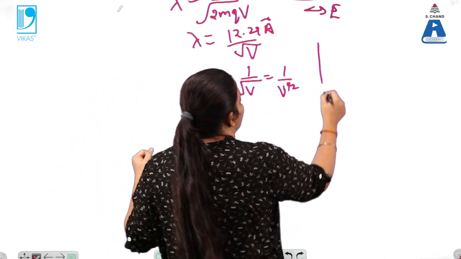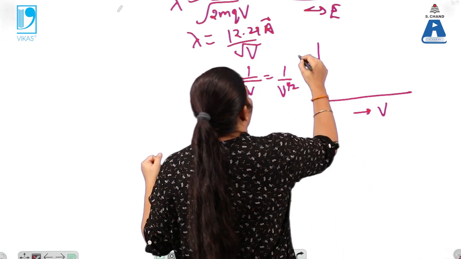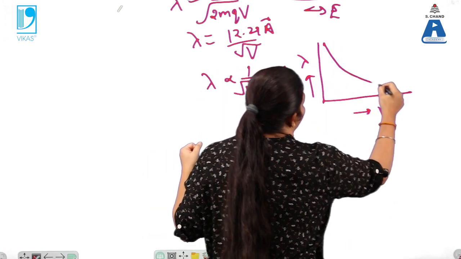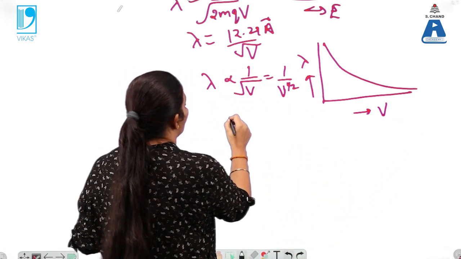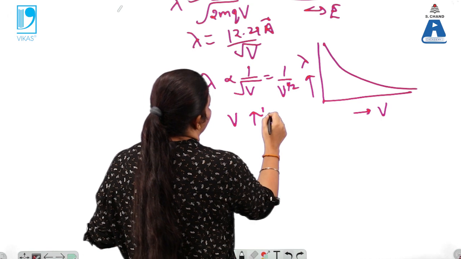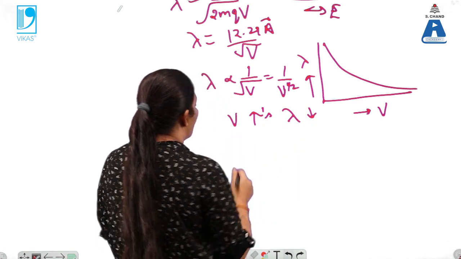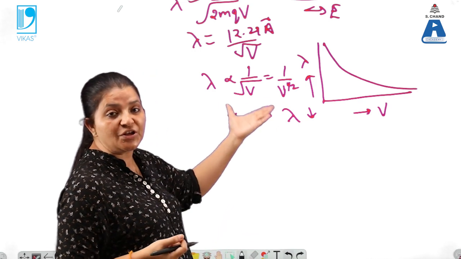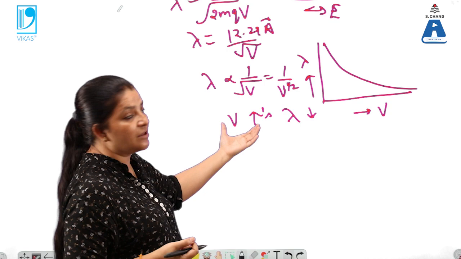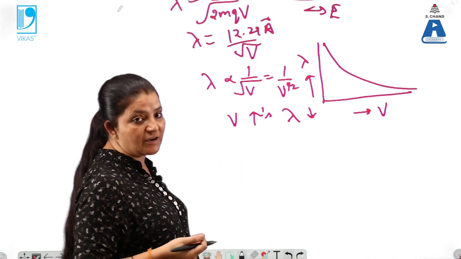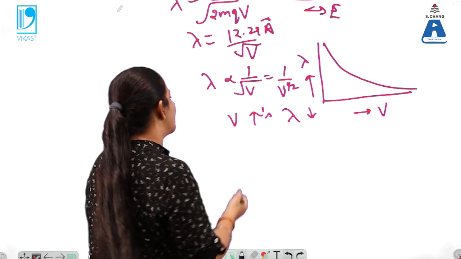So again there is a parabolic variation between potential and lambda. As V goes on increasing, lambda decreases parabolically, because when the potential on the charged particle increases, its velocity increases, so its wavelength decreases. So this is the physical significance of wavelength over here.